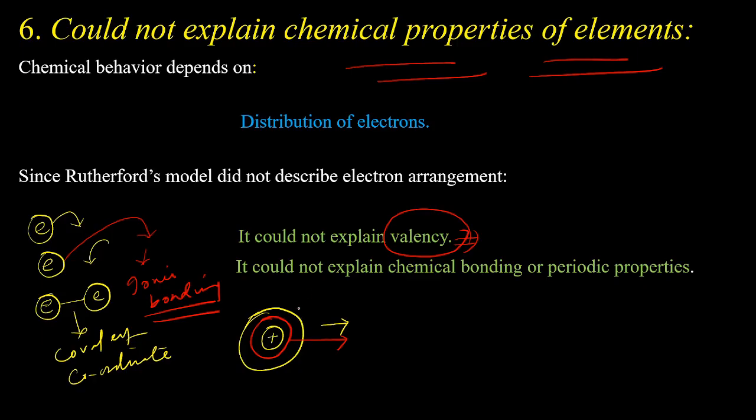As Rutherford's atomic model could not give any explanation about the electronic distribution, it could not give any explanation about the electronic configuration of the atom. If we don't know the electronic configuration of the atom, we could not understand the valency of the atom, and we could not understand how the chemical behavior of the particular element would be in a chemical reaction. So Rutherford's atomic model is totally silent about the chemical properties of the element.